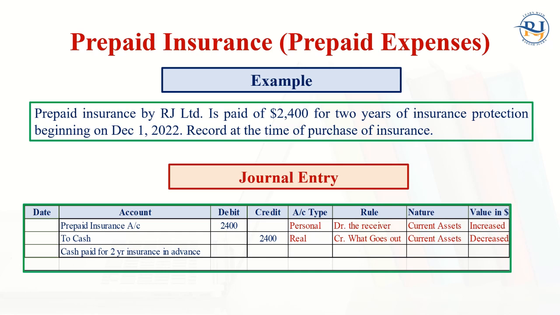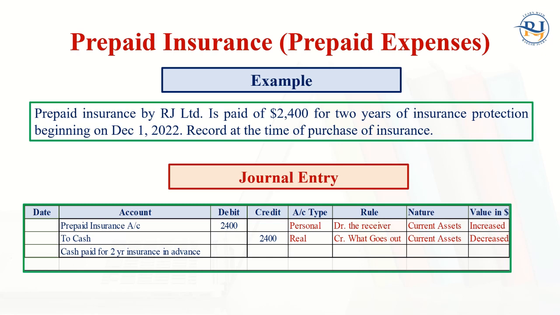Prepaid insurance by Archer Limited: $2,400 is paid for 2 years of insurance protection that begins on December 1st, 2022. Now we need to record this. At the time of purchase of insurance, we debit prepaid insurance and credit cash, $2,400, because cash is paid today, 1st of December 2022.